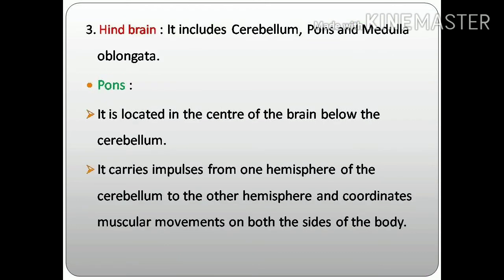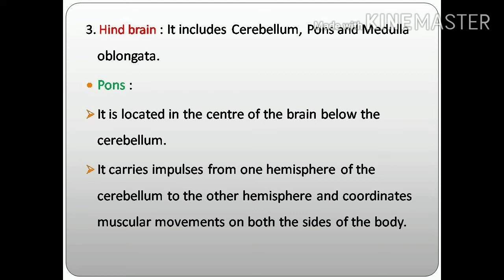Next is hindbrain. Hindbrain includes three parts: cerebellum, pons and medulla oblongata. You know the functions of the cerebellum: coordinate muscular activity and balance of the body. And pons is located in the center of the brain below the cerebellum.